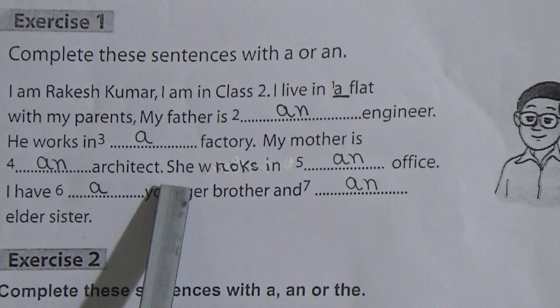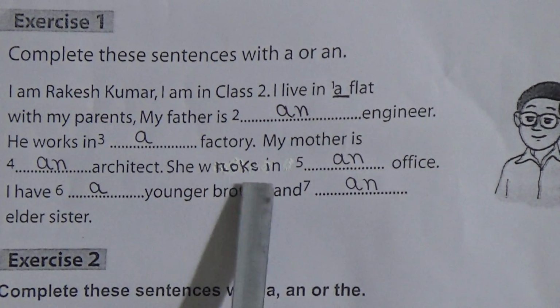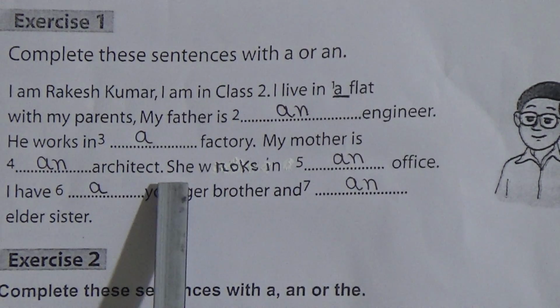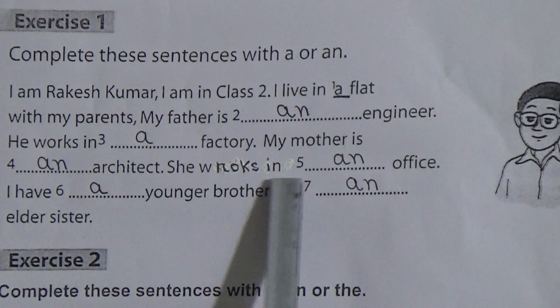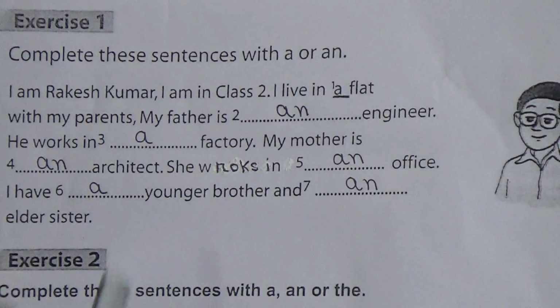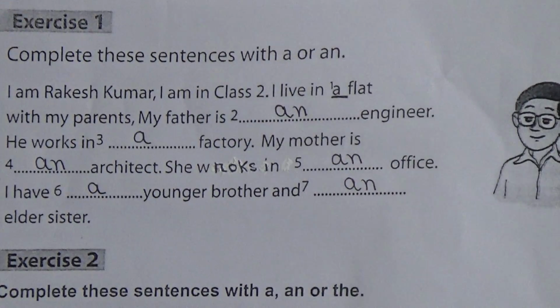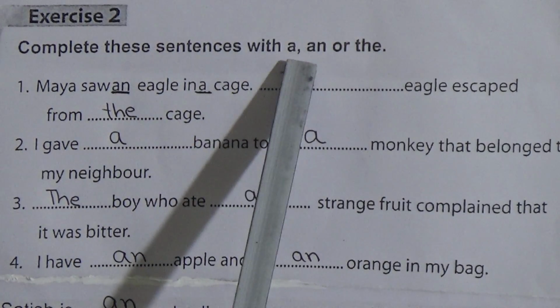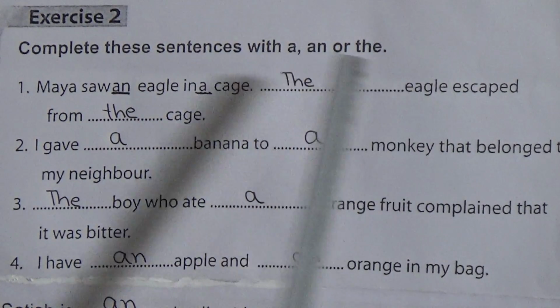Students, you have to correct this line: She works. This line will be: She works in an office. So my dear students, we will start exercise number 2. Complete the sentences with a, an or the.